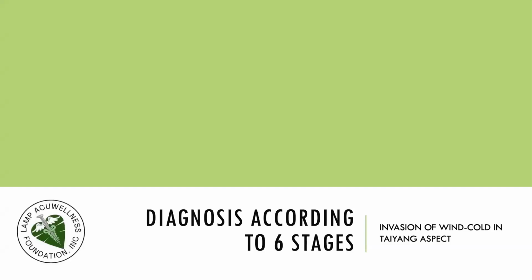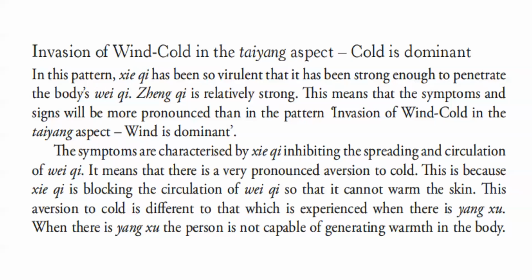We proceed with diagnosis according to the six stages. This time we discuss invasion of wind cold in the Taiyang aspect. In this pattern, pathogenic qi has been so virulent that it has been strong enough to penetrate the body's wei qi. Zheng qi is relatively strong. This means that the symptoms and signs will be more pronounced than in the pattern invasion of wind cold in the Taiyang aspect when it's dominant.